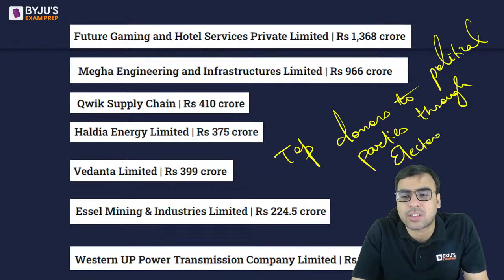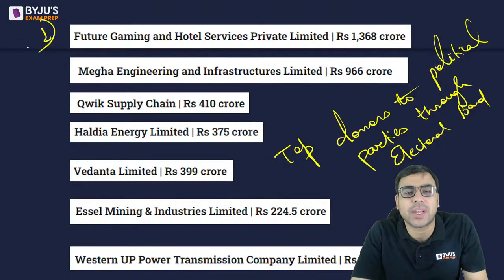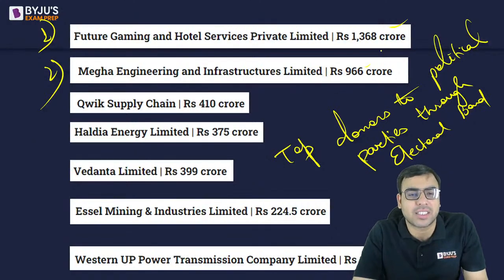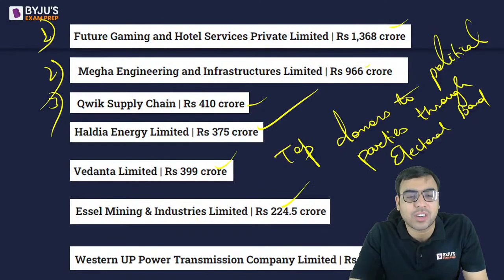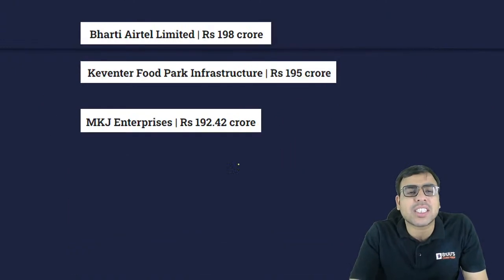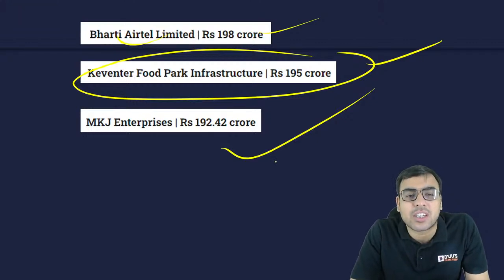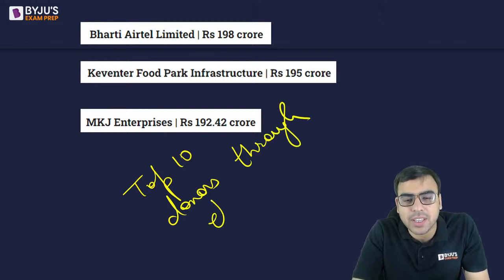So once the names got revealed, the highest donor is Future Gaming and Hotel Services Private Limited, 1368 crore. Then Megha Engineering Infrastructure Limited, 966 crore. Then Quick Supply Chain, 410 crore. Then Haldia Energy Limited, 375 crore. And also Vedanta, 399 crore, and 224 crore, SL Mining Industries. So these are some of the companies. Actually, Bharti Airtel 198. You can see. So these are some of the top 10 donors through electoral bond. This was revealed by SBI.